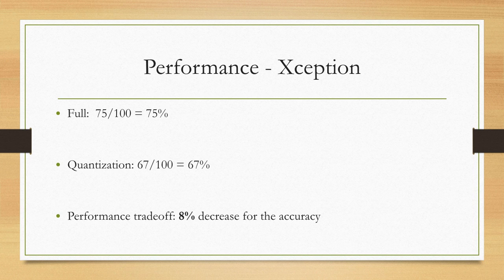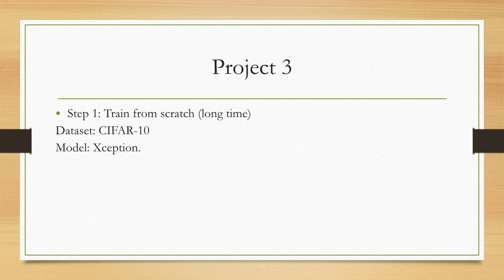This is not the final result for our project, since we only use 100 images for testing. In the future, we'll be using a larger amount of data for testing our implementations to get a better result. Now I'll pass it to Siyuan Zhao, and he will talk about Project 3.